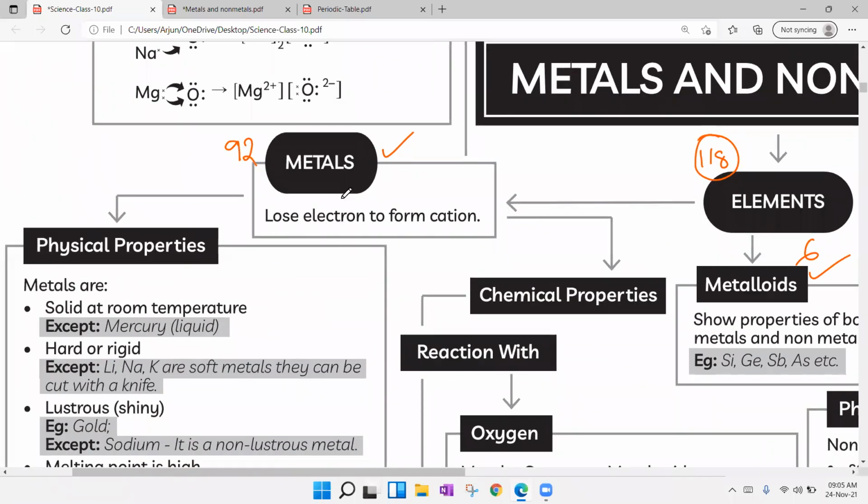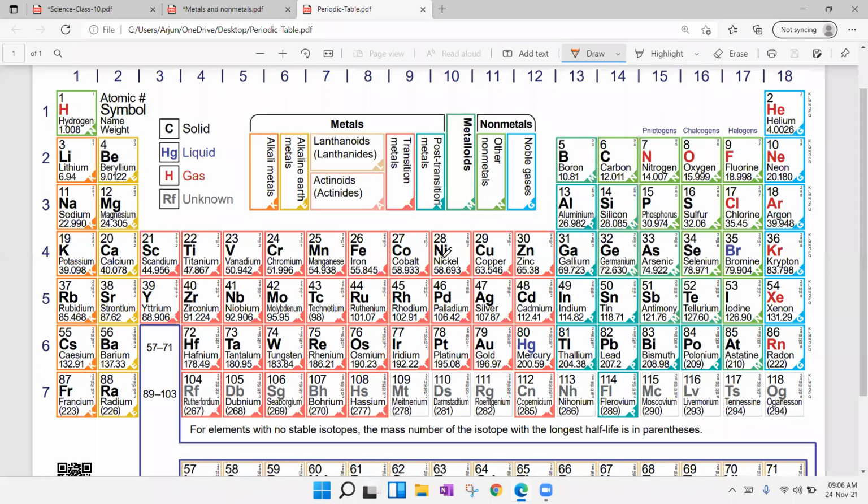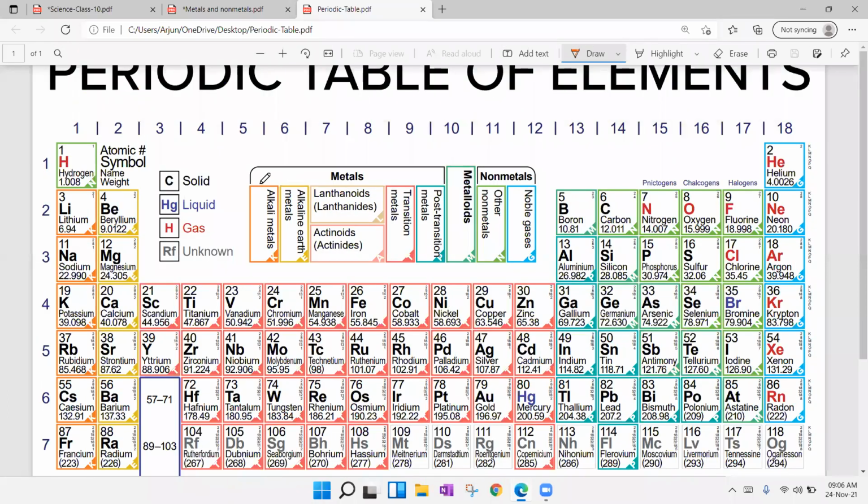Metals always try to lose electrons to become stable. First of all, if you observe this periodic table, there are 118 elements. In that periodic table, we have alkali metals, alkaline earth metals, lanthanoids, actinides. This we are going to discuss in the 5th chapter. We have post-transition metals, transition metals, metalloids, other non-metals, and noble gases.